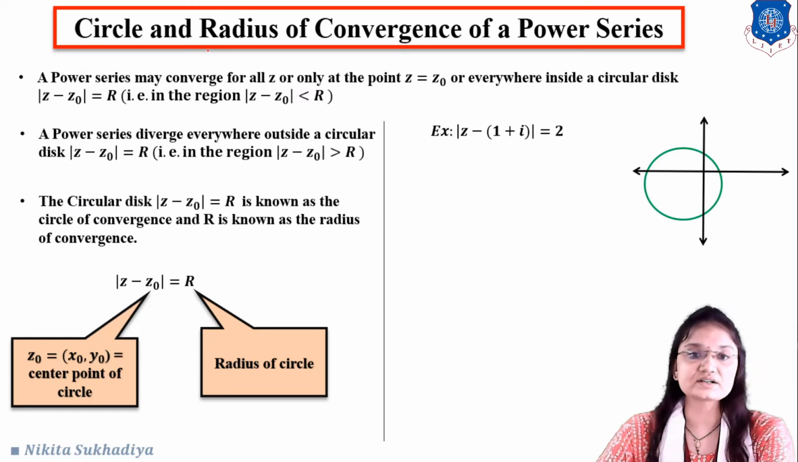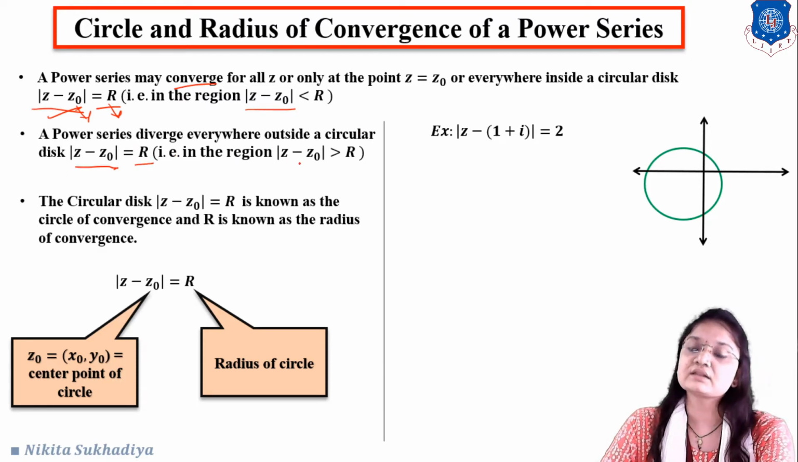Okay, so let us understand what the circle and radius of convergence of a power series are. A power series may converge for all z, or only at the point z equal to z0, or everywhere inside a circular disk modulus of z minus z0 equal to r. This is the equation of a circle. This is the center point and this is the radius of the circle. The series converges in the region modulus of z minus z0 less than r, and diverges everywhere outside the circular disk, that is, in the region modulus of z minus z0 greater than r.